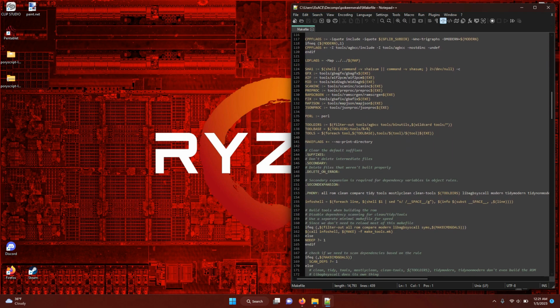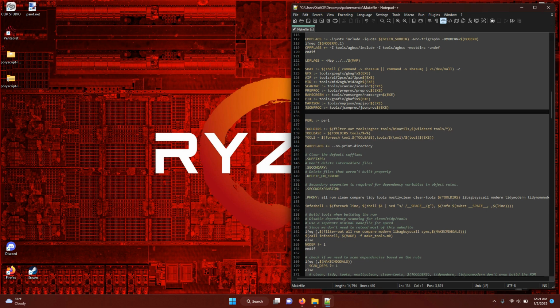Scroll down, and on line 134, we're going to, in all caps, put SCRIPT space colon equals space tools/poryscript/poryscript$(EXE), with EXE in all caps, close parenthesis.